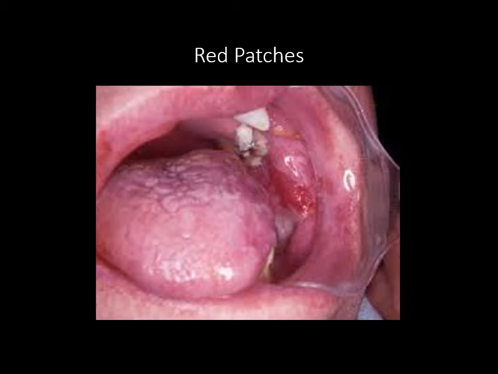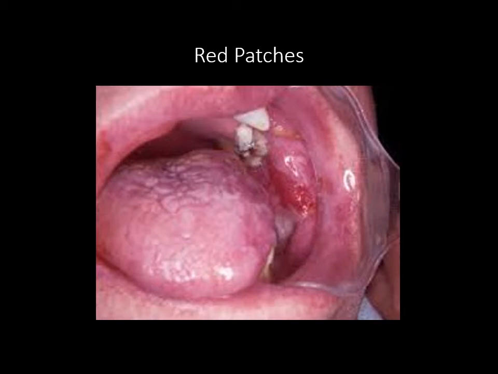Red patches can be because of inflammatory reasons, something like radiation mucositis, or because of trauma, or because of platelet disorders, something like purpura, or they can be because of vascular causes.